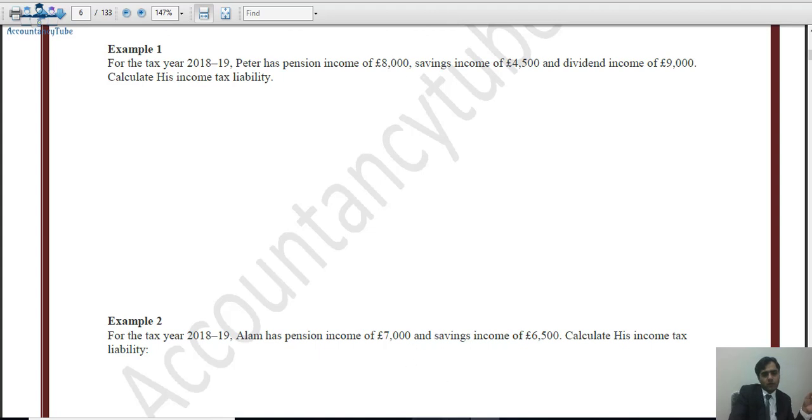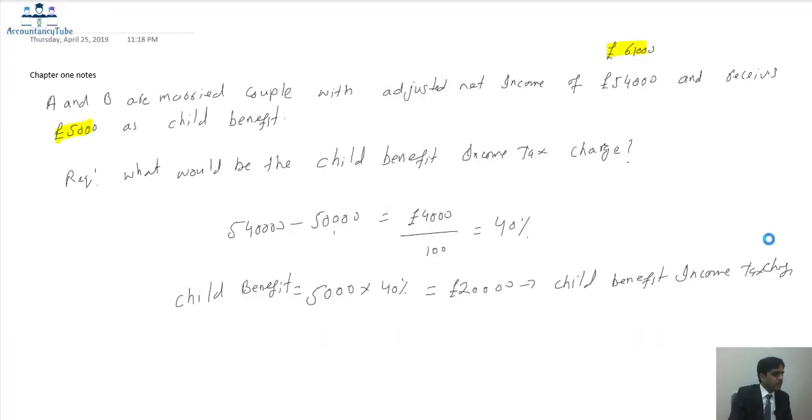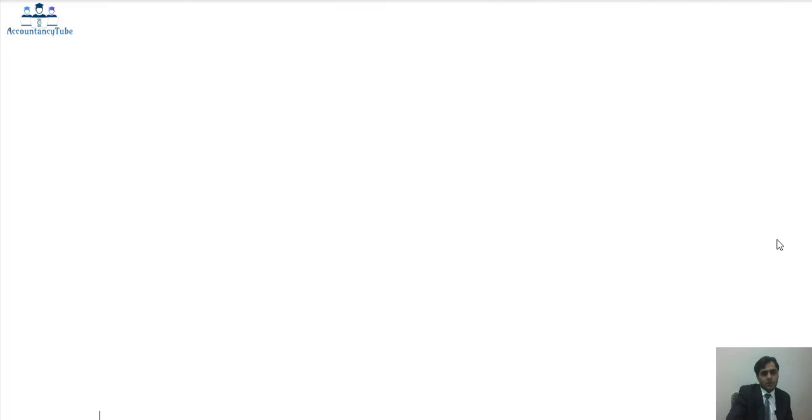Okay, so let's move to our notebook and start doing this example. So Peter is quite a rich person. He has some non-savings income, savings income, and dividend income. In the non-savings income, he has, first of all, a pension. So he has £8,000 of pension, and that is our non-savings income.